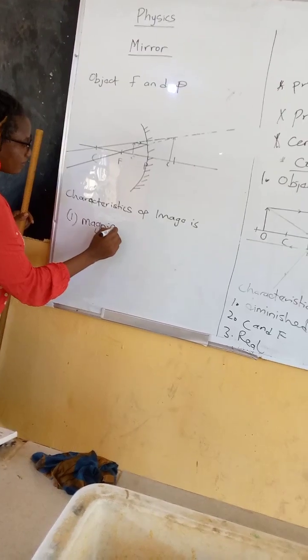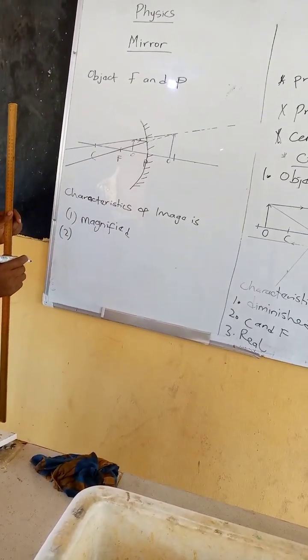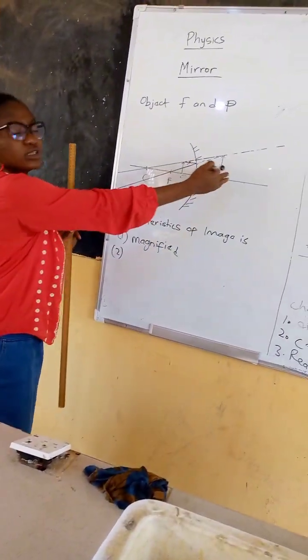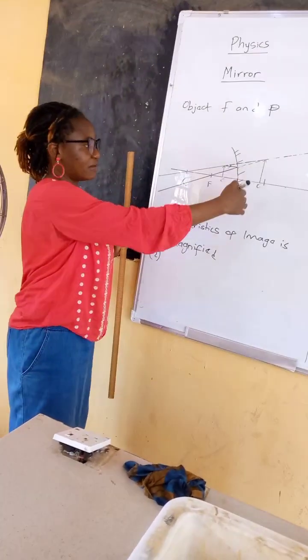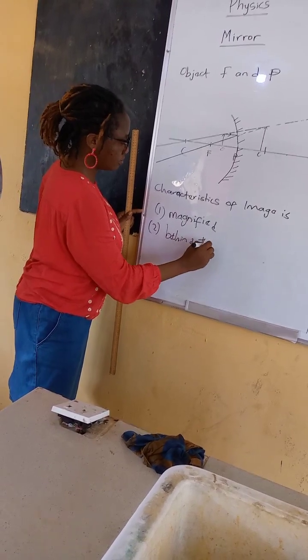The image is magnified. Another thing we need to talk about is what? The image is formed behind the mirror. Now at the back of the mirror, the image is formed. You can see it. It is behind the what? The mirror.